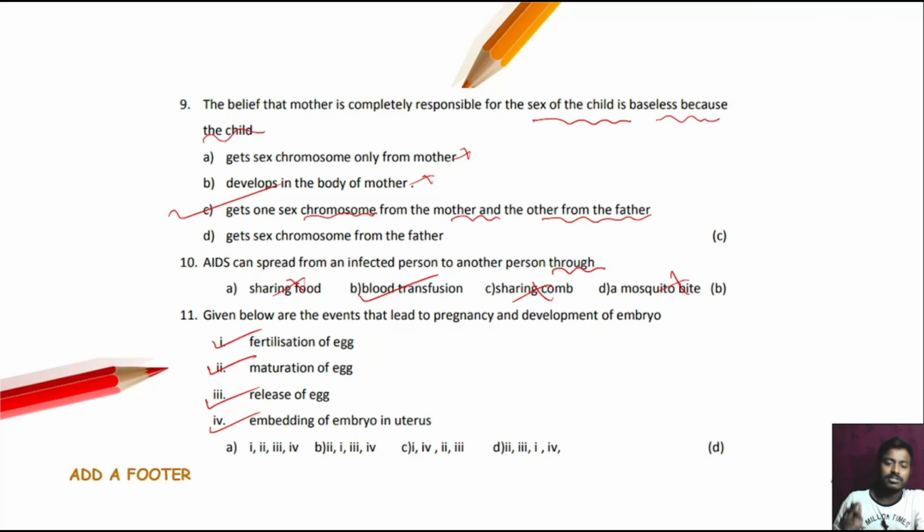First, fertilization of the egg. Then maturation of the egg. Release of the egg. Then embedding the embryo in the uterus. We have to arrange them. So first is maturation of the egg. Next, release of the egg. Then fertilization is 3. Then embedding is 4. So option number D is the correct answer.